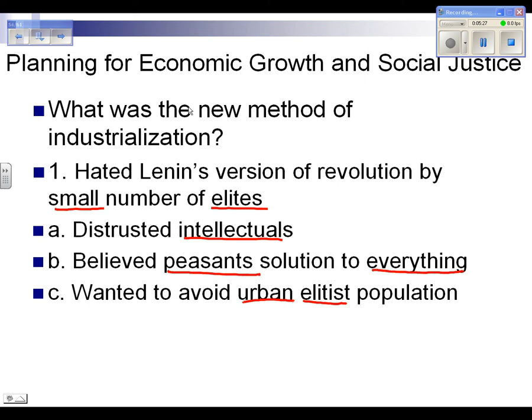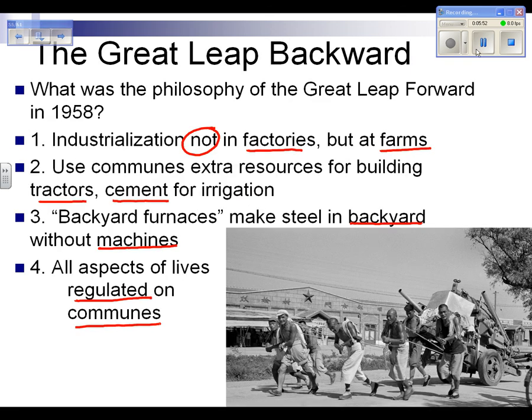Not Mao. He distrusted intellectuals. He believed peasants were the solution to everything. And the one thing he wants to avoid is an urban elitist population. He definitely wants to avoid this city, urban, elite group. He trusts the peasants and trusts the farmers. That's where he comes from. That's his background. That's who he's always appealed to for support. All right, we'll stop here and pick up with the Great Leap Forward in the next lecture.